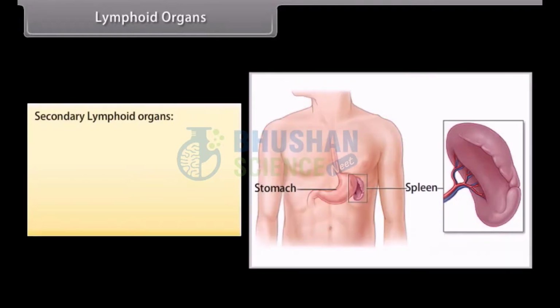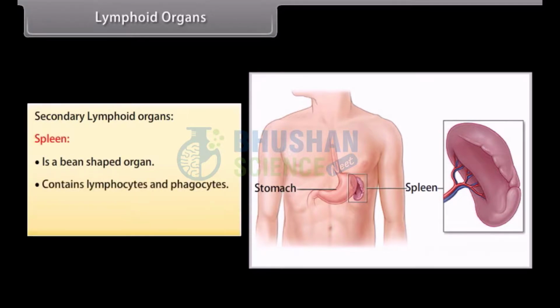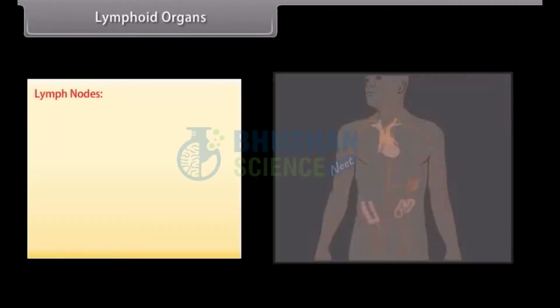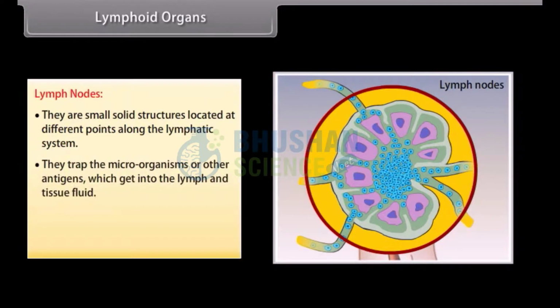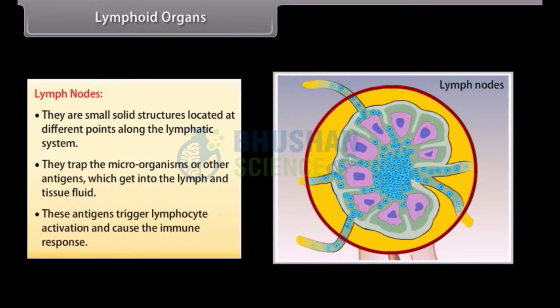Secondary lymphoid organs. The spleen is a bean-shaped organ that contains lymphocytes and phagocytes. It acts as a filter of the blood by trapping blood-borne microorganisms. Lymph nodes are small solid structures located at different points along the lymphatic system. They trap the microorganisms or other antigens which get into the lymph and tissue fluid. These antigens trigger lymphocyte activation and cause the immune response.